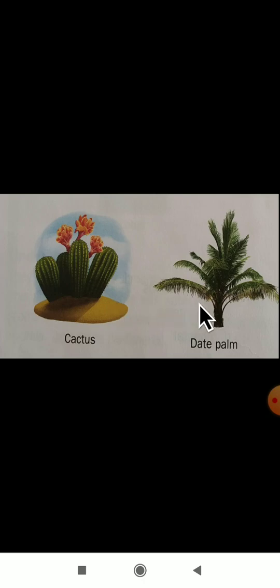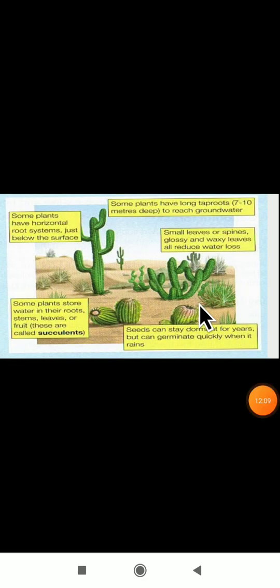So today what we learned, dear students, is about desert plants, and I have also told some of the features of deserts, and how they store their food and water when there is no rainfall. In which part do they store the food and water? In the stem part. When there is no rainfall, it will use that food and water. This is about the plants in a desert that we studied.